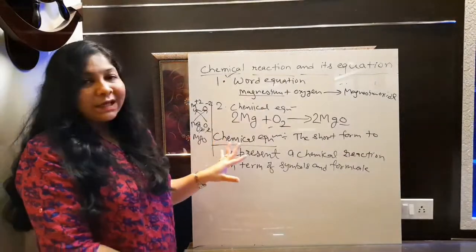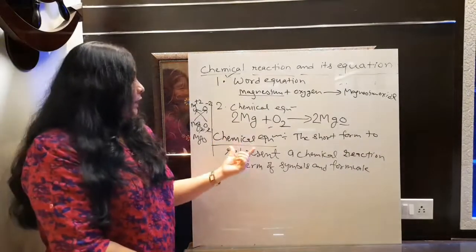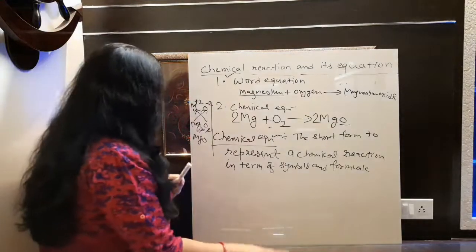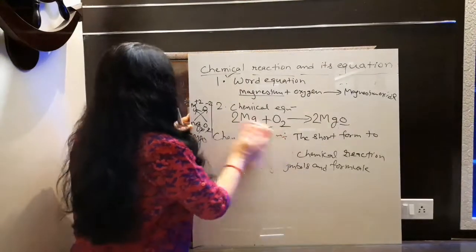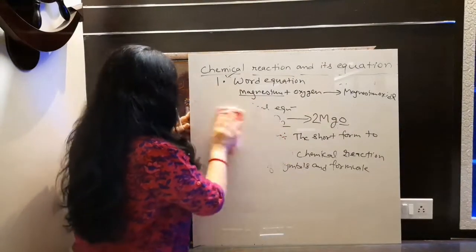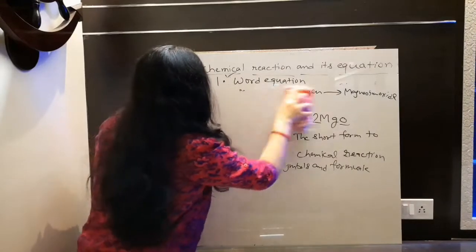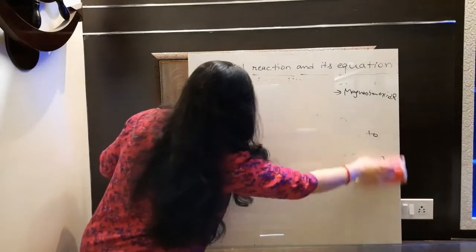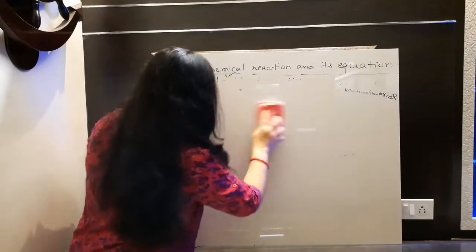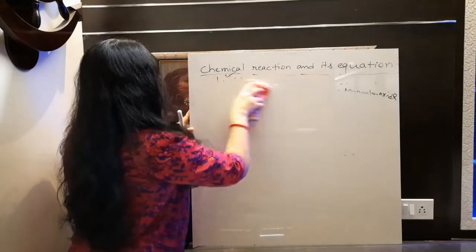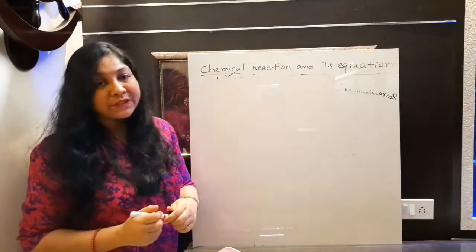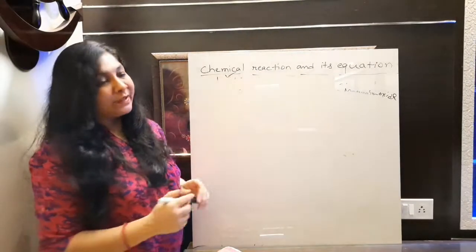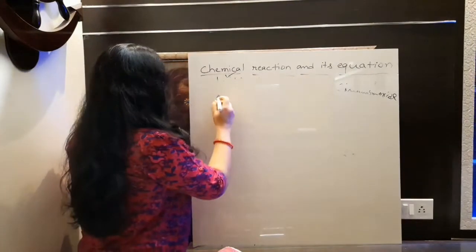So I think this much is enough. Fine. So it is clear what is chemical reaction and what is chemical equation. Now let's move to the next topic. Now we will discuss what are the steps to write the chemical equation. What are the steps that we use to write the chemical equation? I am going to write the steps here, because we should know the steps first, then only will we be able to write the chemical equation. So I am writing the steps here.